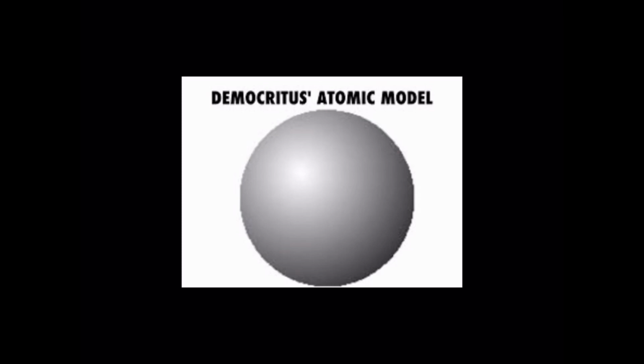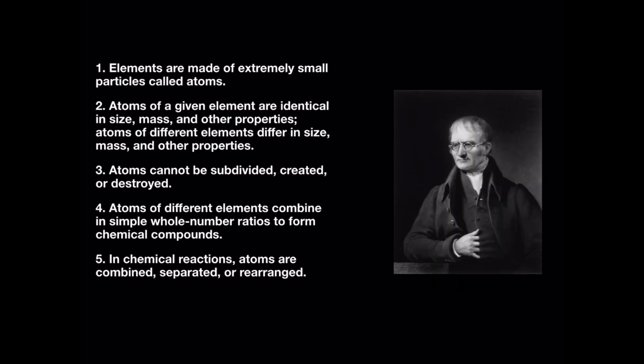Later, in the 18th century, an English chemist named John Dalton proposed an atomic theory with 5 main points. 1. Elements are made of extremely small particles, called atoms. 2. Atoms of a given element are identical in size, mass, and other properties. Atoms of different elements differ in size, mass, and other properties. 3. Atoms cannot be subdivided, created, or destroyed.